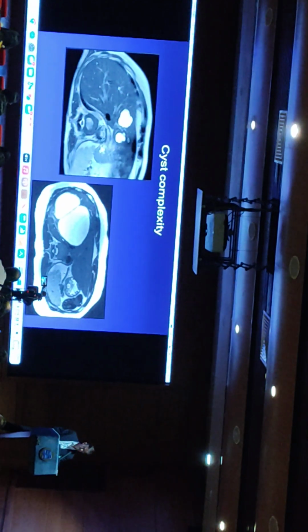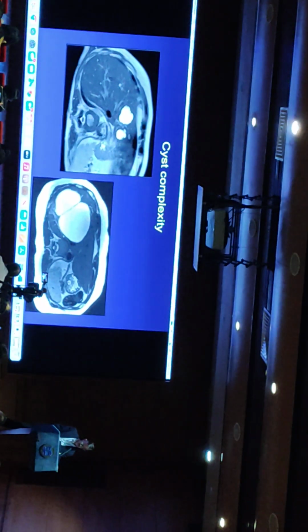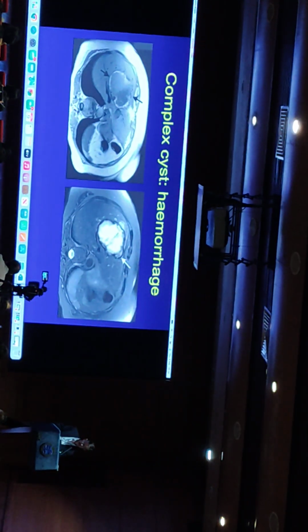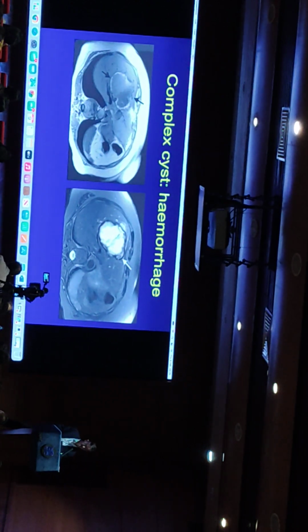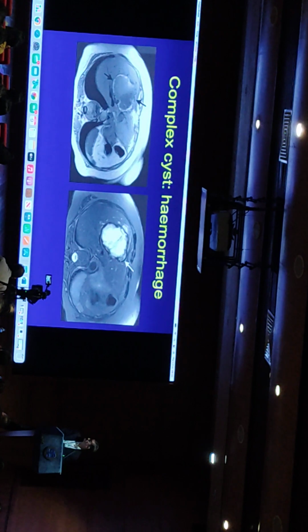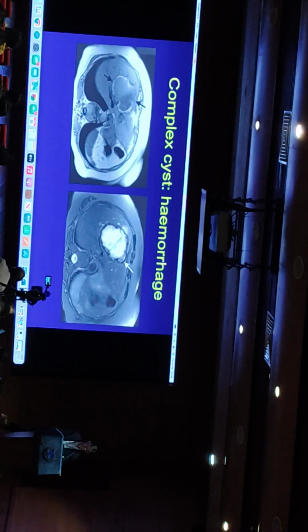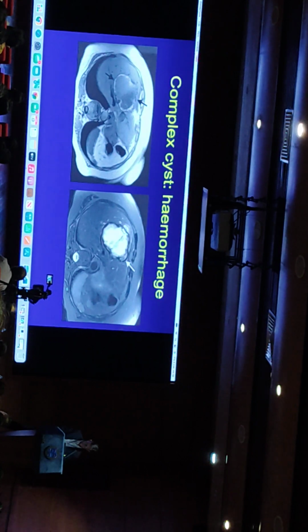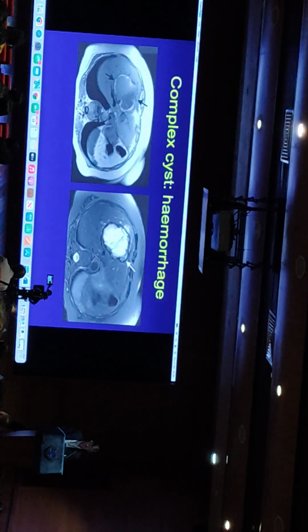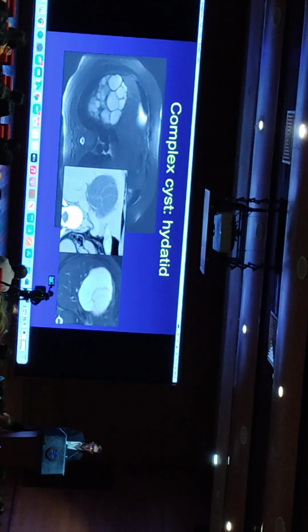So just cysts should be fairly simple. You're allowed one or two internal septa, but no solid component. And there may be some hemorrhage within the cyst, which shows high T1 signal. Trong cái nang thì chúng ta có thể thấy là một hoặc hai cái vách mỏng, hoặc là cũng có thể thấy là hình ảnh xuất huyết trong nang, hình ảnh tín hiệu cao T1. But if the cyst is more complex, we need to think about other diagnoses.